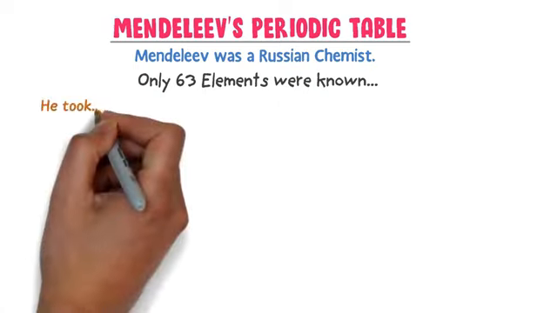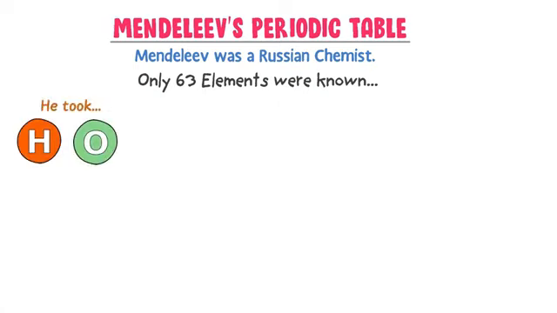Well, he took hydrogen and oxygen. He reacted all elements with hydrogen and oxygen. You may be thinking, why did he take hydrogen and oxygen? It is because hydrogen and oxygen are very reactive and they both react with almost all the elements. Hence, he reacted all elements with hydrogen and oxygen.